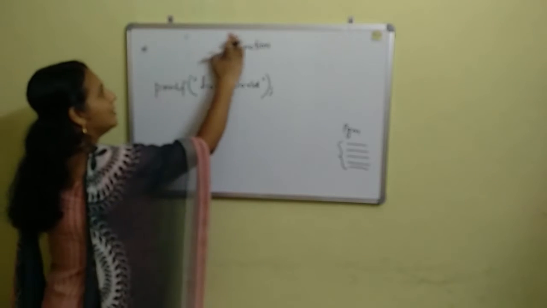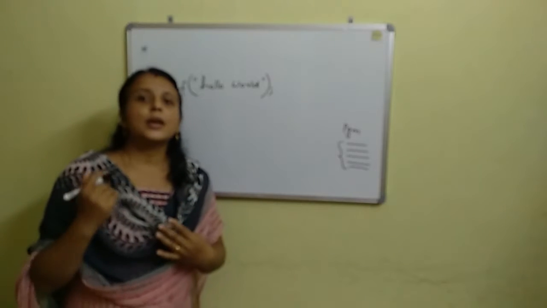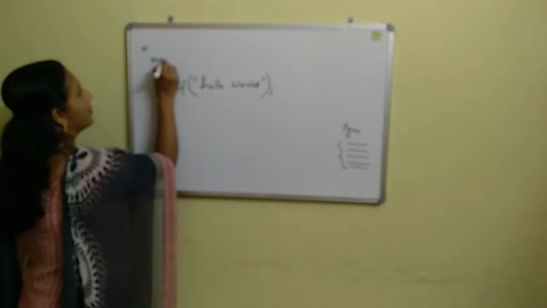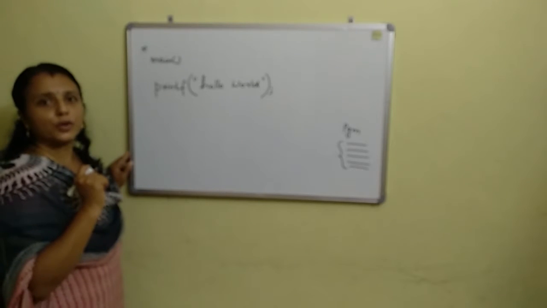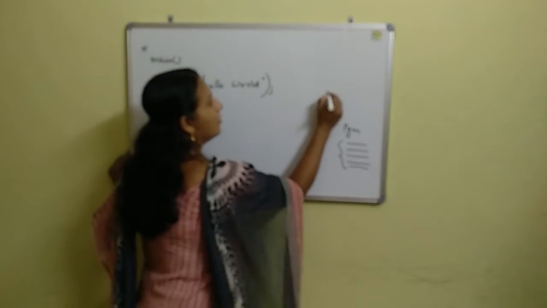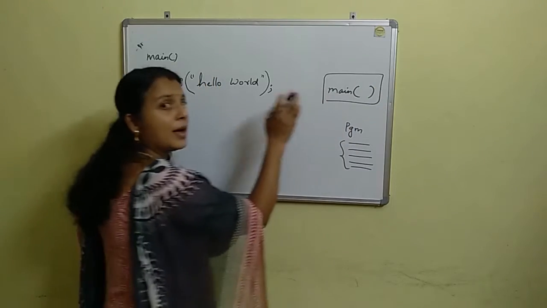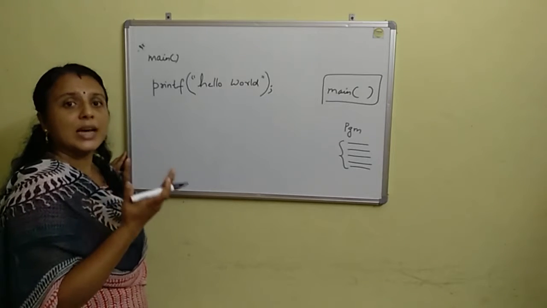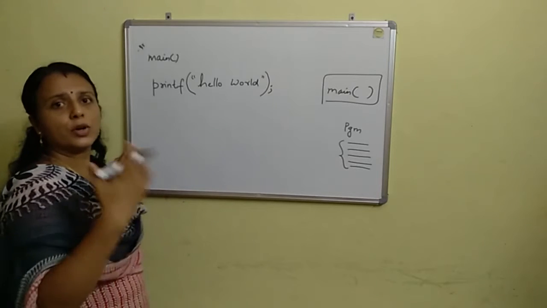And when you want to start your C program, you must have a main function. You have to start your program somewhere. There should be a starting point for your program, and that starting point is your main function: main with empty round brackets. This is the starting point from where your operating system executes your program. The operating system invokes your program from there.